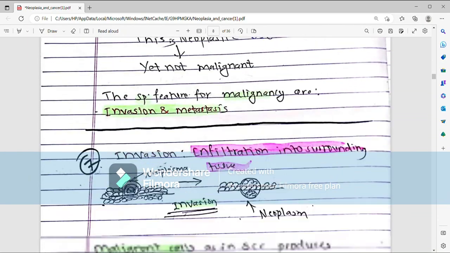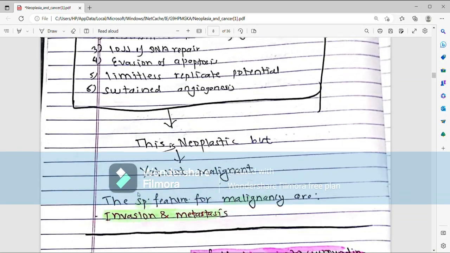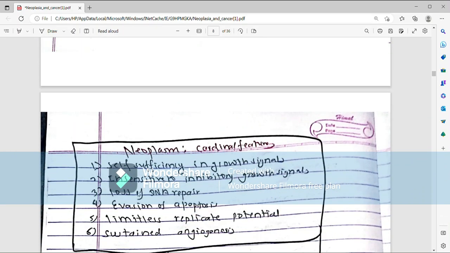Let us summarize the hallmarks of cancer. Self-sufficiency in growth signal, which is caused by gain of function mutation of proto-oncogene, that is accelerator applied. Insensitivity to inhibitory growth signal, that is loss of function mutation of tumor suppressor gene, which we can remember as brake fail in the car.